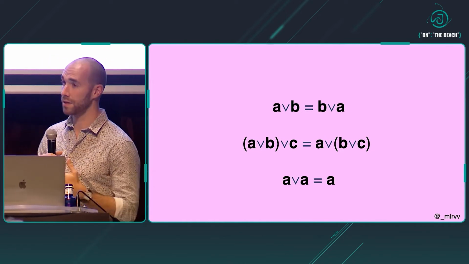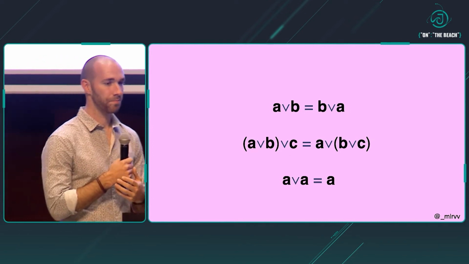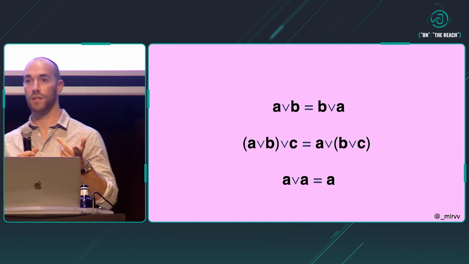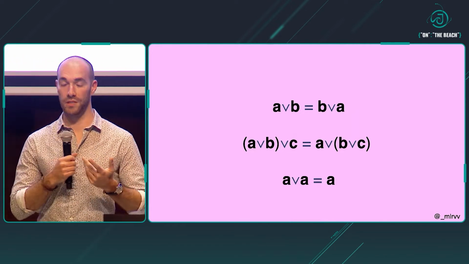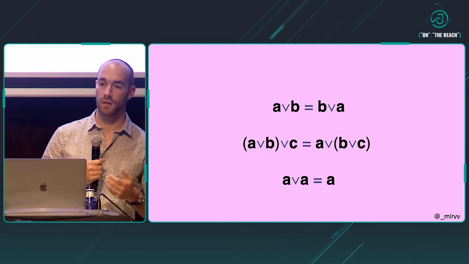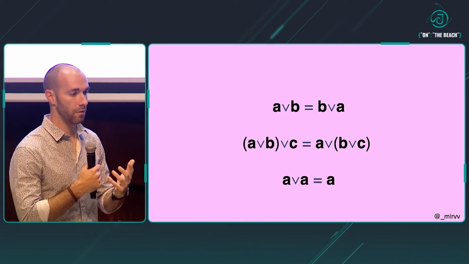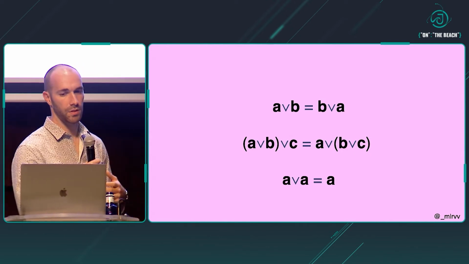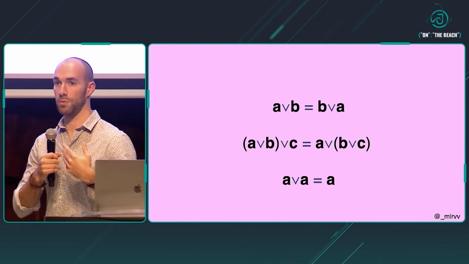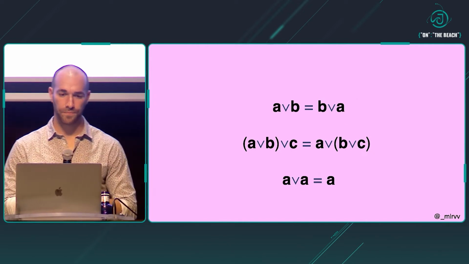Shouldn't be surprising to anybody, but the first one here is commutativity. So this is one that we probably all remember from school. The order in which we join elements is irrelevant. I can do A join B, and that should be the same as B join A. Associativity, so it doesn't really matter where I put the brackets. I can remove them. We can accumulate results intermediately as we please. That's very powerful as well. And finally, idempotency, this is also pretty simple. If I have a function and I apply it once or twice or multiple times, I get to the same end result. So it could be, for example, the absolute value of an integer.